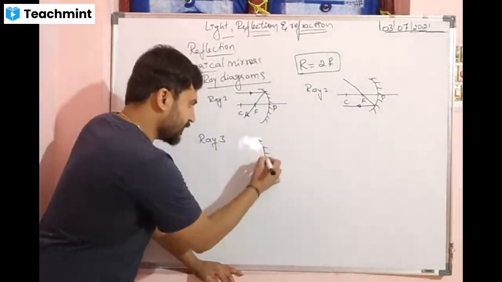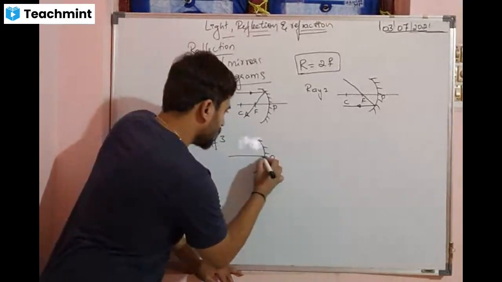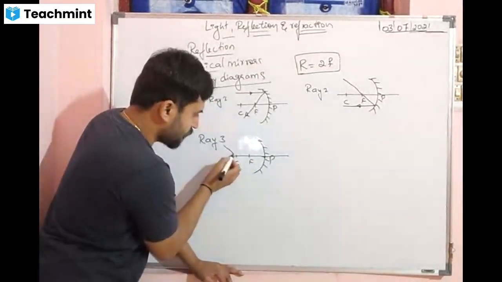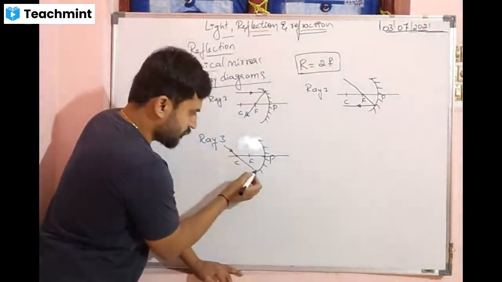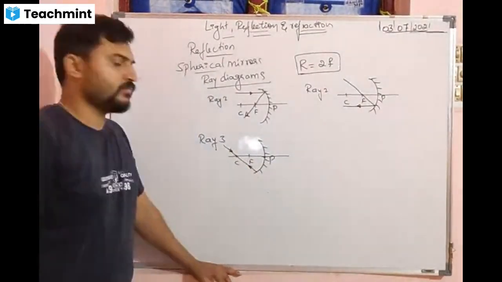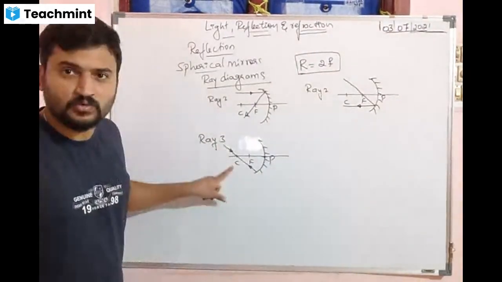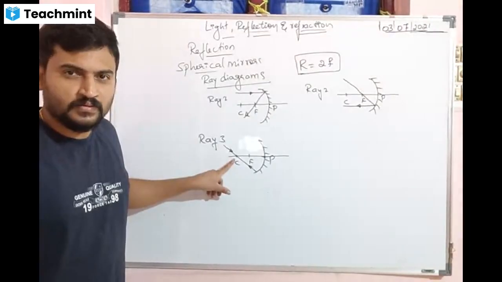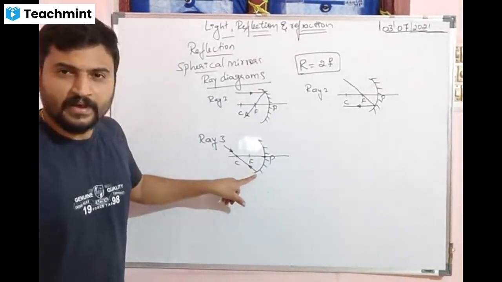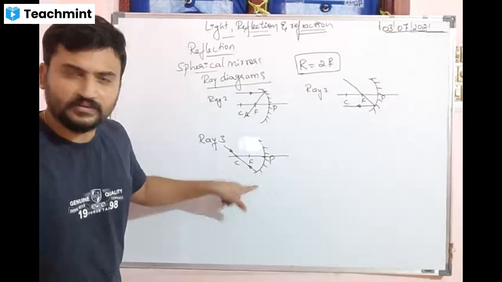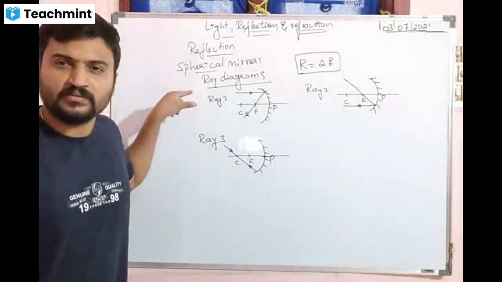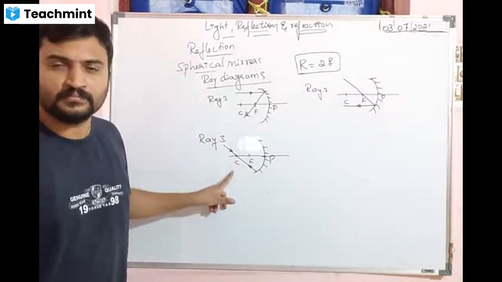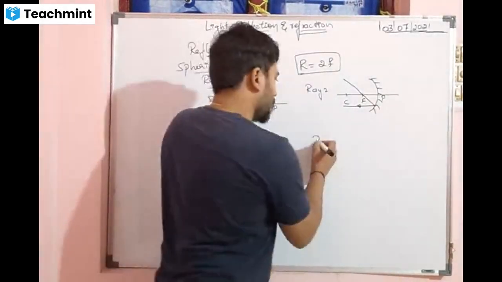You tell me what is happening in this now. P, F, C. What is happening? The ray is passing through the center of curvature and hitting the reflecting surface, then it is going back in the same path. This is ray number 3. Next, ray number 4.